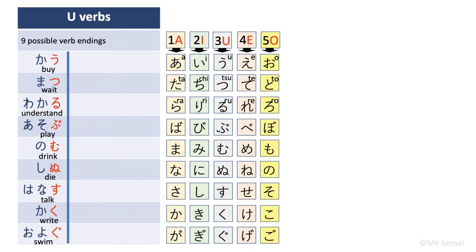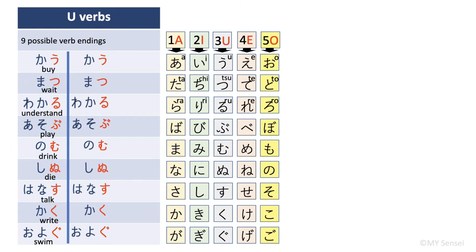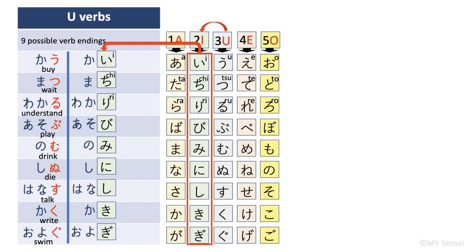Now we're going to use this table and change う verbs into their ます forms. I am duplicating the verb list here so that I can show you the short forms and their ます forms side by side. How do we exactly change these う verbs to their ます forms? Let's revisit the middle column, which is the third column with the う sound characters. We're going to move from column 3 to column 2, containing all of the i sound characters. To change う verbs into their ます forms, we will need this i sound column to replace all of the う endings. Now we're going to add ます.